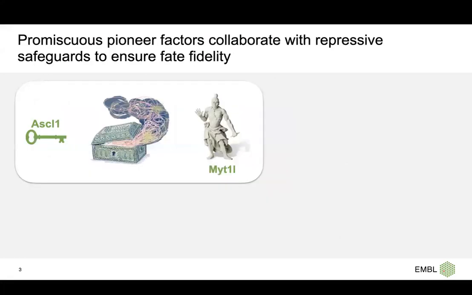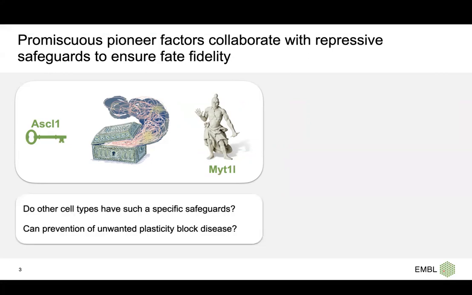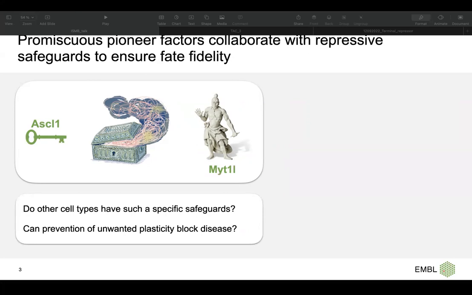If we look at it systematically, these terminal selectors like ASCL1 are like keys to the safe, and they collaborate with repressive safeguards like MYT1L to ensure the cell fate fidelity. So this brings us to a couple of questions. First, do other cell types have such specific safeguards? And also, can the prevention of unwanted plasticity block any disease?